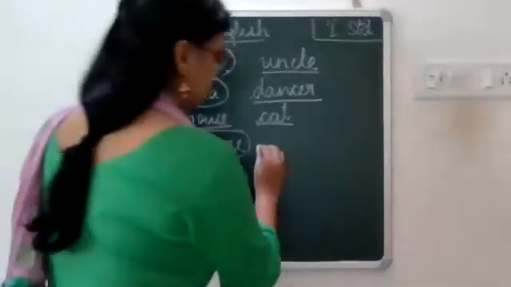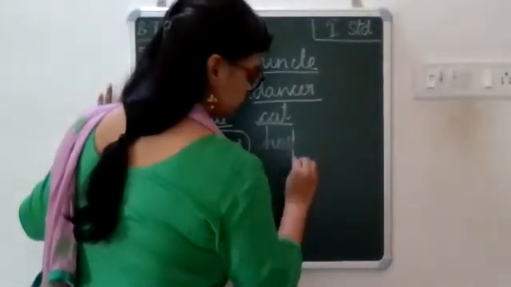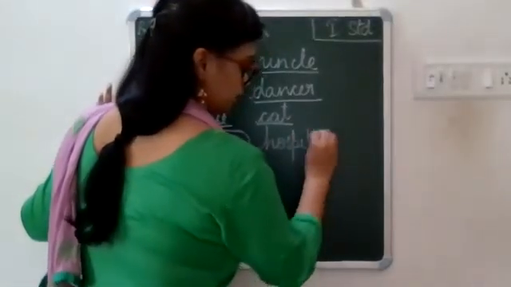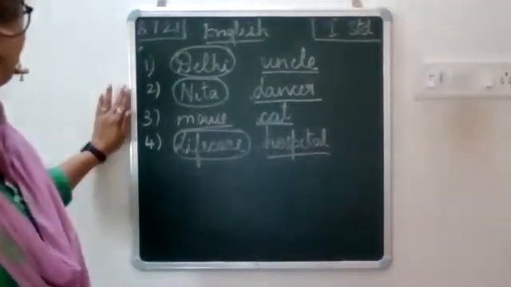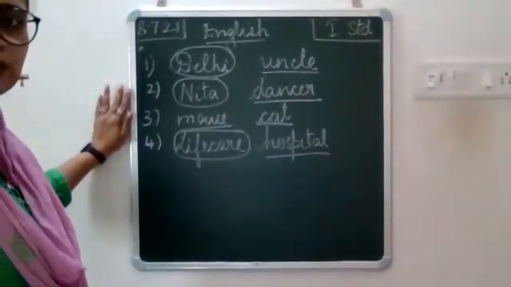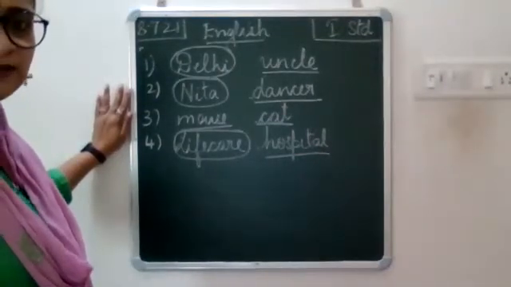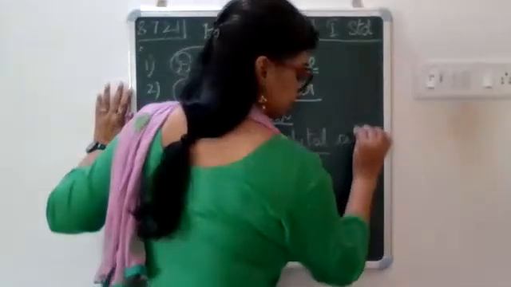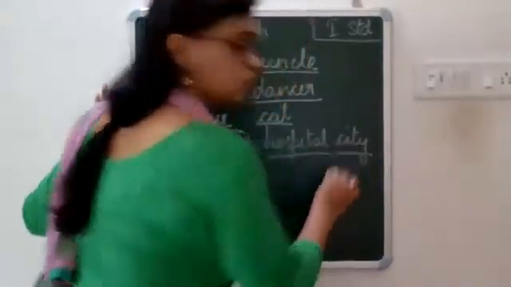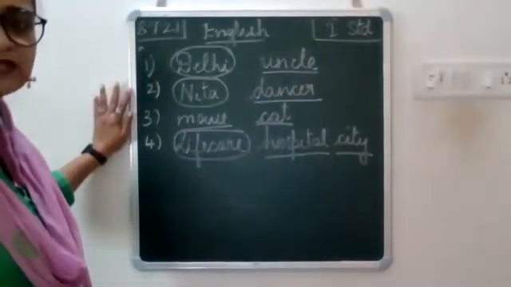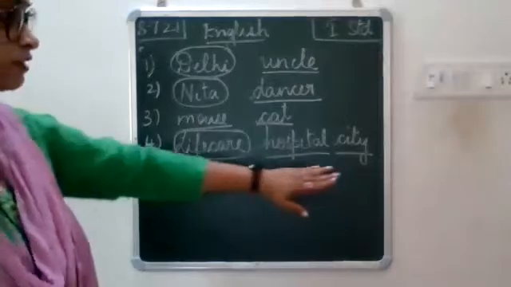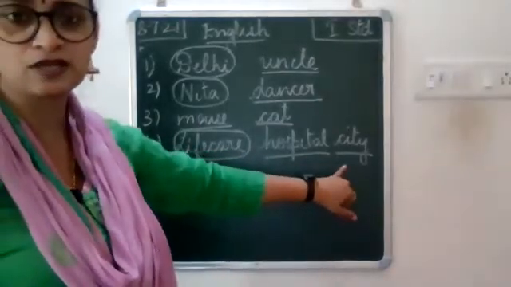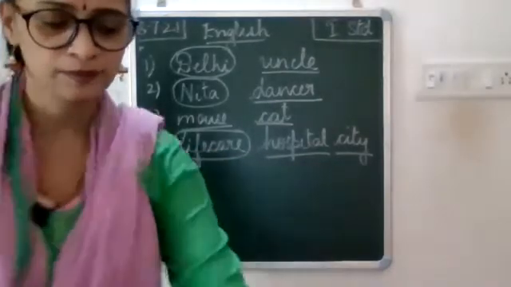Circle Life Care. Then hospital. It is a common noun. Underline hospital. And then city. City is also a common noun. They're not specifying whether it is Bangalore city or Delhi city. It is only mentioned as city. So this is a common noun.